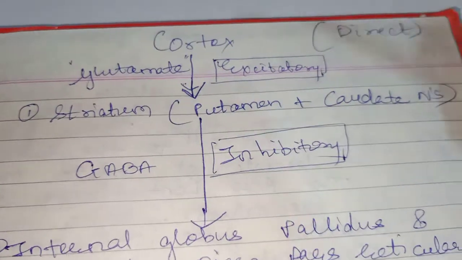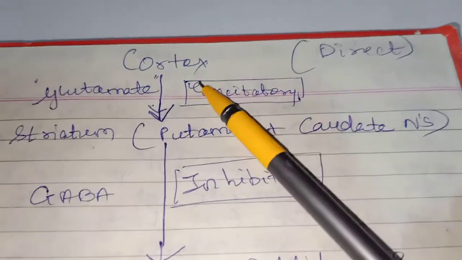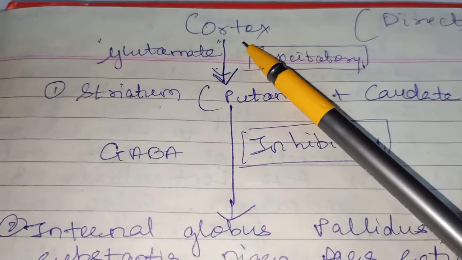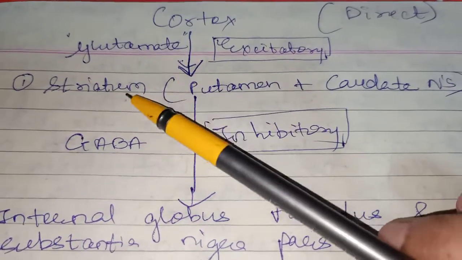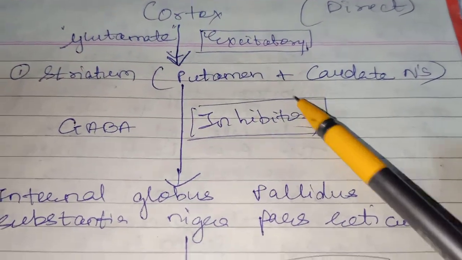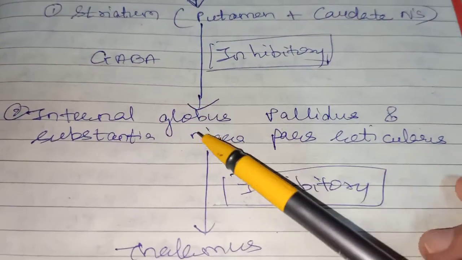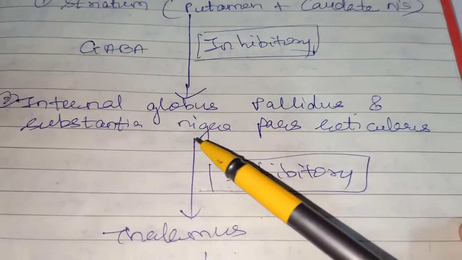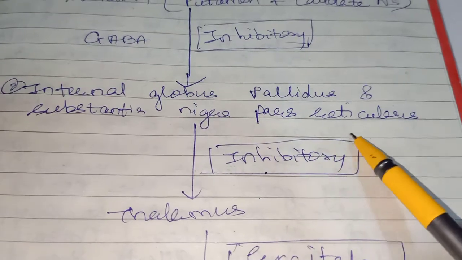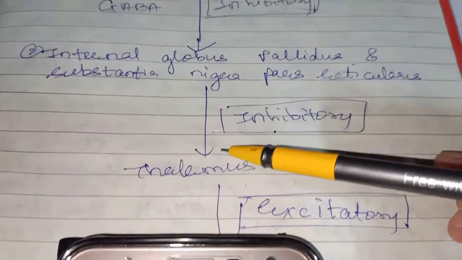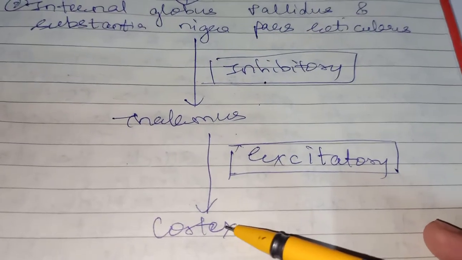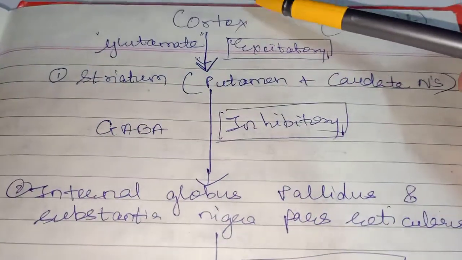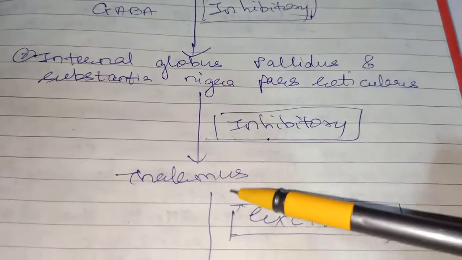So, if I show you here, this is the direct pathway. From cortex the signals travel to the striatum, that is putamen and caudate nucleus, then to the globus pallidus internal and substantia nigra pars reticulata, then to the thalamus, and from thalamus again to the cortex. So this is the sequence of the signals.